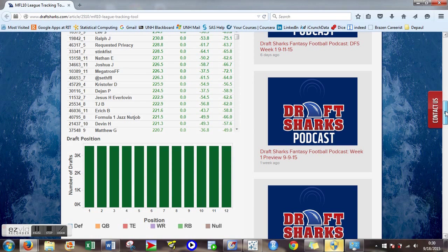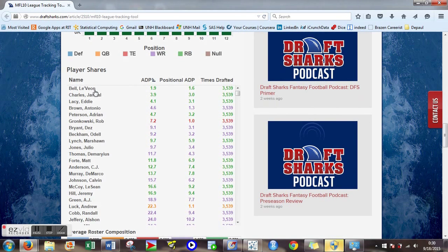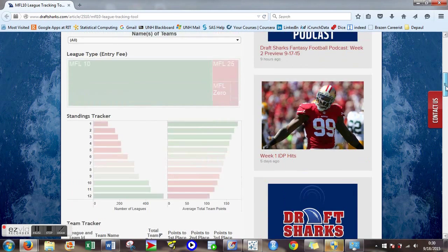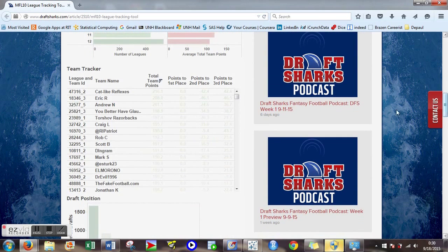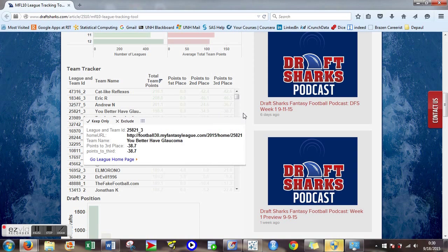Let's see how teams are doing who drafted Le'Veon Bell. So we can see that the standings don't reflect well in that decision so far. But that's just after week 1, right? As can be expected with his suspension. But impressively, a few teams actually managed to still break 200 points. Okay, so let's clear that out.